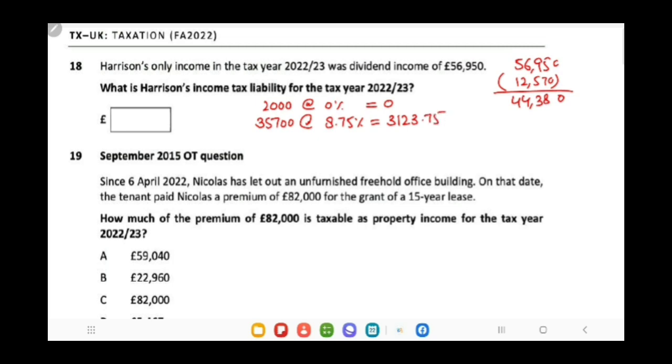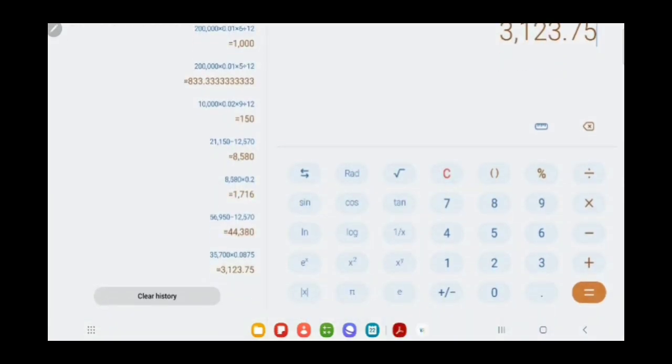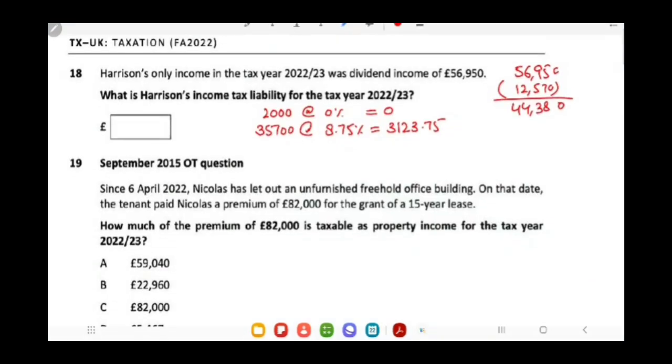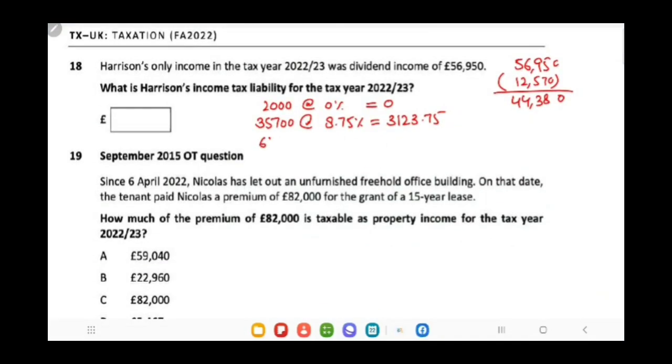While remaining income, that is above the basic rate band, 44,380 total income, remaining 6,680 of your income will be taxed at 33.75%.